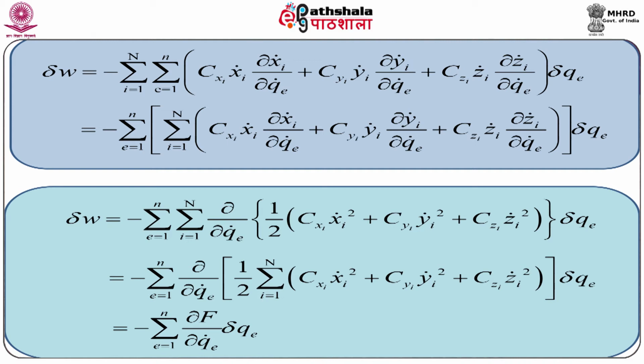The above equation can be written like the equation given in this line. Here we have written the above equation in the differential form. Arranging the summation, we get the next line.